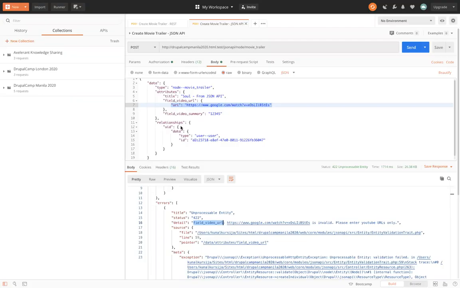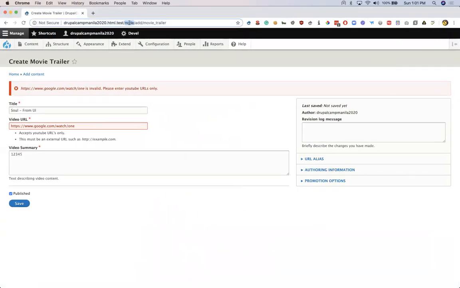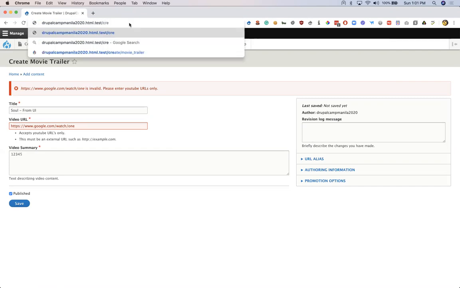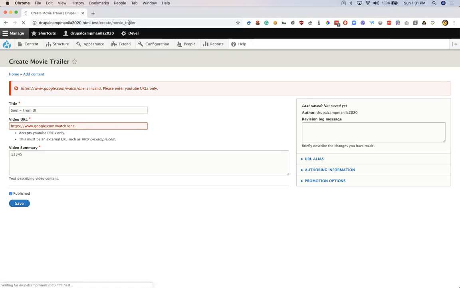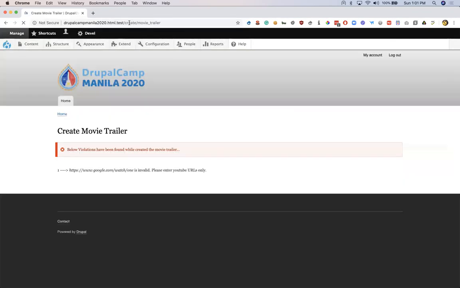Now let's try to create this particular node from the custom route that we created, which is create/movie trailer. I'll hit enter. Now we have a message from the server which says below violations have been found while creating the movie trailer. Sorry for the typo here.